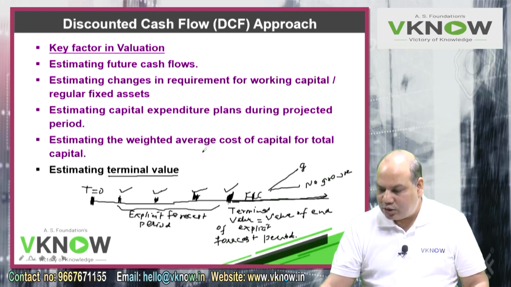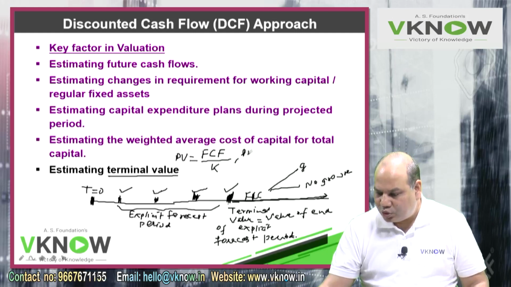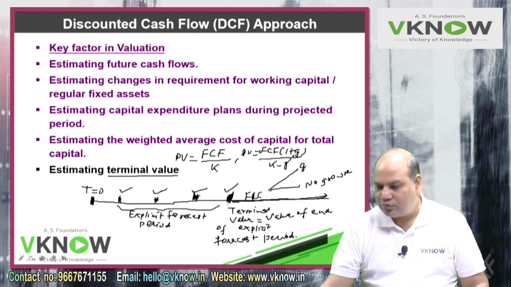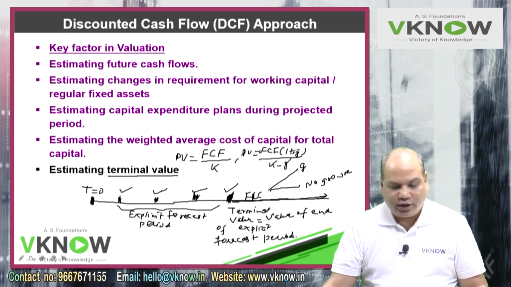And you know the formula, if the cash flow becomes constant forever, the present value becomes FCF by K, and if the cash flow is growing at a constant rate, it will be FCF into 1 plus growth rate divided by K minus G. I will dictate later, only understand right now.